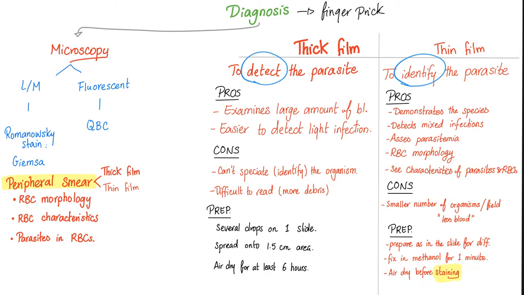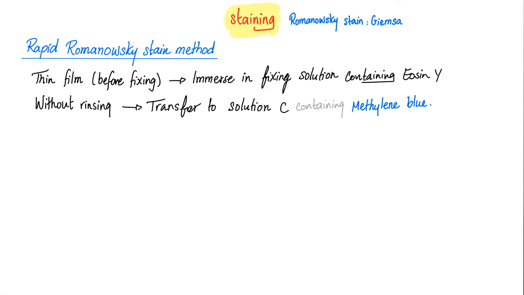Speaking of staining, you can use the traditional Giemsa or you can use the rapid Romanovsky stain method. Thin film before you fix it. Put it in a fixing solution containing eosin Y without rinsing. This is rapid, without rinsing. Transfer to solution C containing methylene blue, and that's why it's rapid, because it's without rinsing.